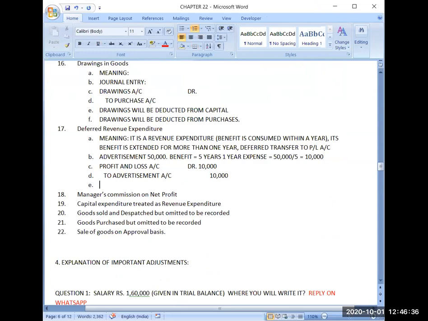So how will you be presenting it? You will be writing in the profit and loss account, debit side, deferred revenue expenditure.